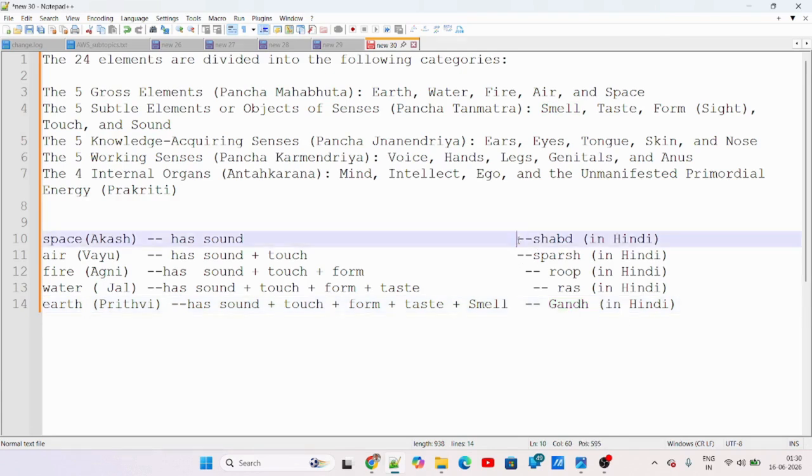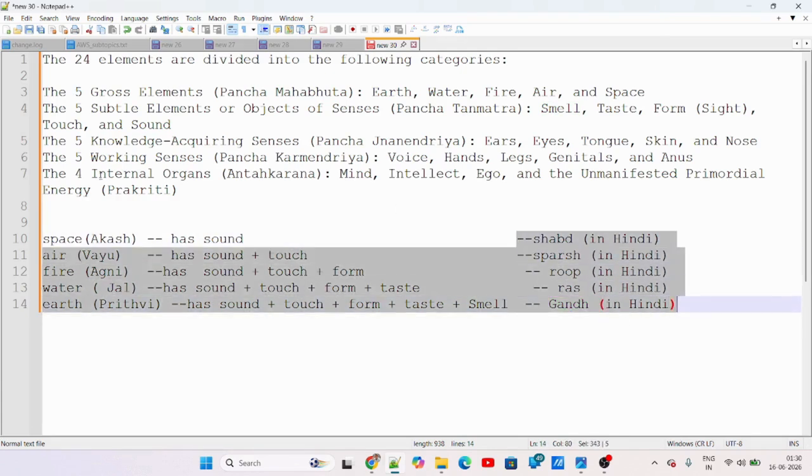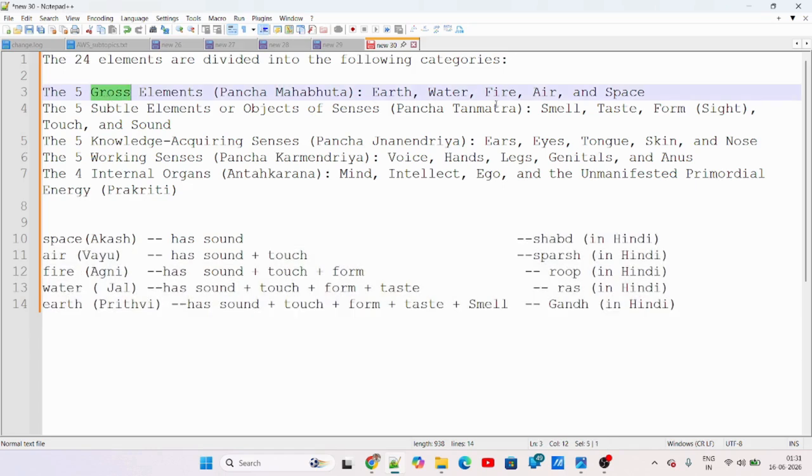So we first got the five gross elements: earth, water, fire, air, and space. The properties, or you could say the subtle form of these gross elements, are Shabda, Sparsh, Roop, Ras, Gandh.